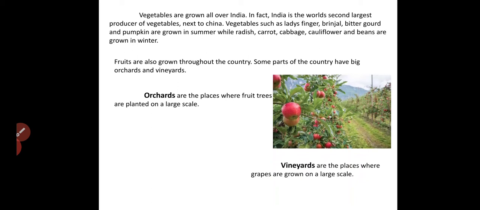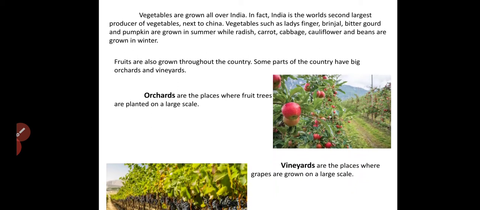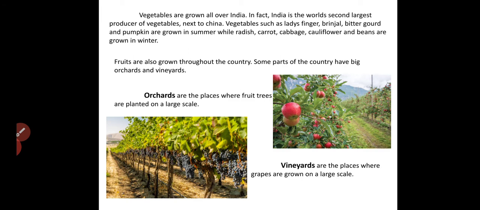Next one, what do we mean by the vineyards? Vineyards are the places where grapes are grown on a large scale. Here you can see that the grapes are grown in large scale.